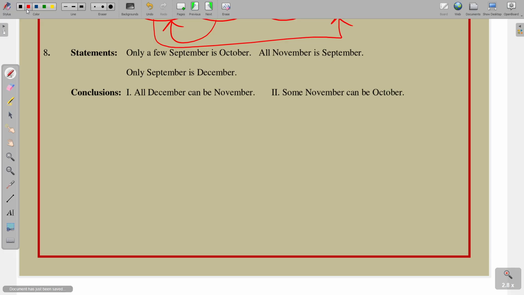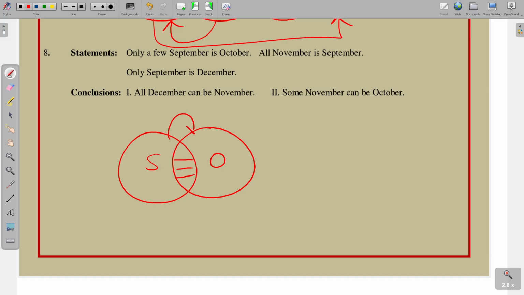Next, question number 8. Only a few September is October. All November is September. And next, only September is December. It means all December is September. Okay. So, only September has rights on December. That's the point. So, see the first conclusion: all December can be November. So, all December can be November definitely does not follow. Why? Because only September is December. Some November can be October. So, November here, October here. So, some November can be October definitely follows. Only 2 follows.